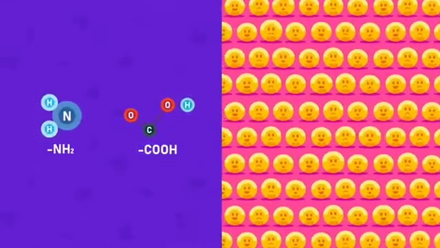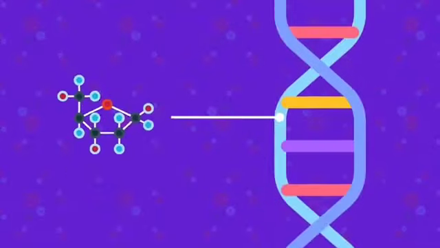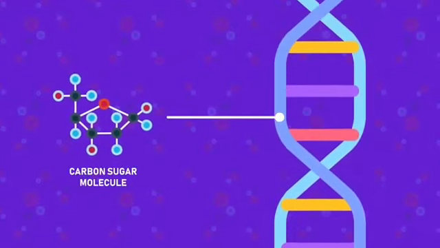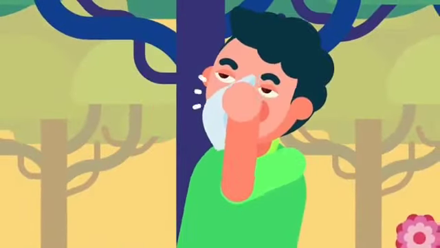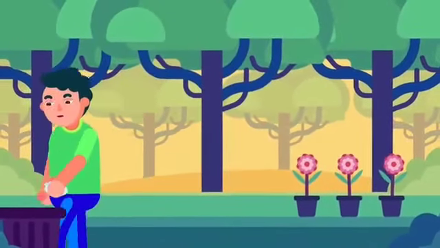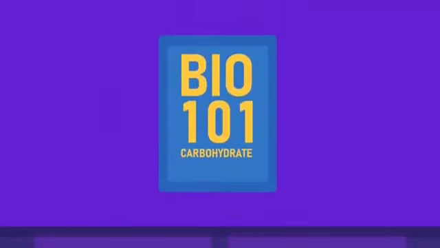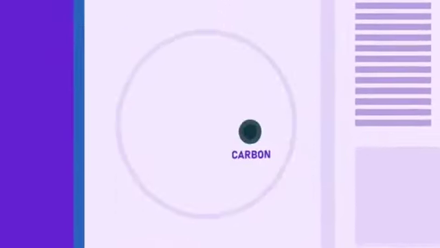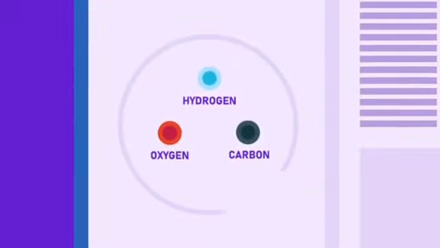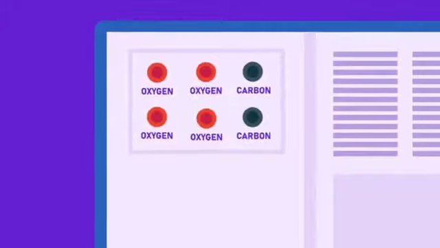They are used to make other organic compounds like amino acids and fats. Nucleic acids like DNA are also formed by carbohydrates, as well as lubricants like mucus. Another fascinating function of carbohydrates is that they are also used to produce the nectar in some flowers. Carbohydrates are organic compounds made up of carbon, hydrogen, and oxygen. The hydrogen and oxygen atoms are present in the same ratio, that is, 2:1.